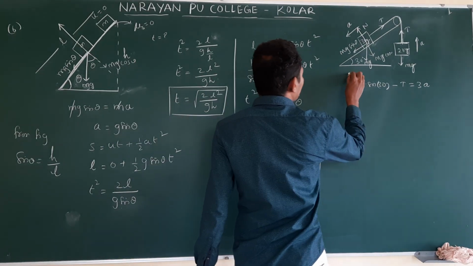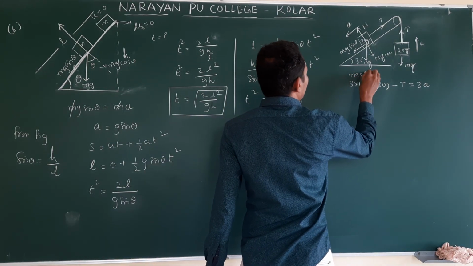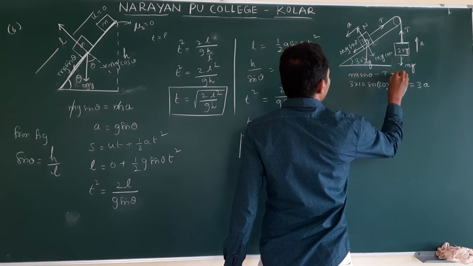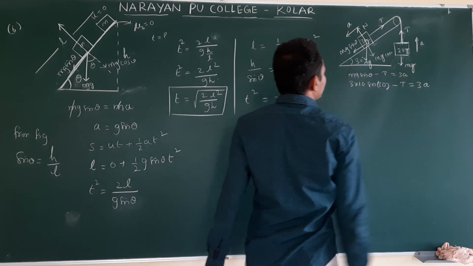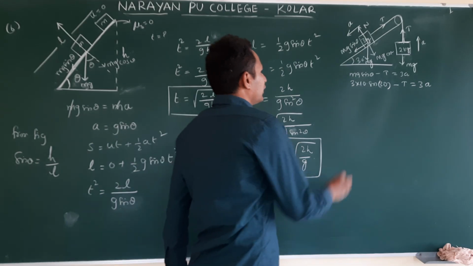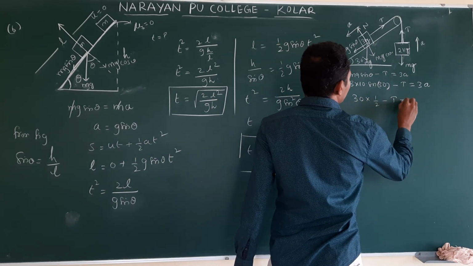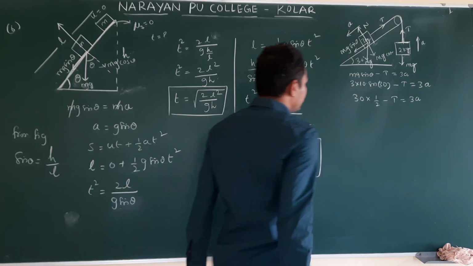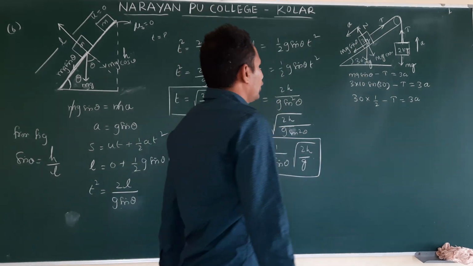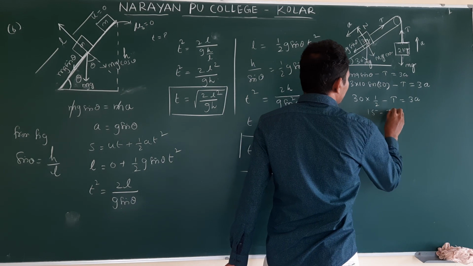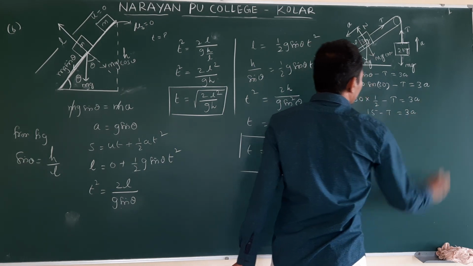This equation is mg sin theta minus t is equal to 3a. This will be 30 into 1 by 2 minus t is equal to 3a. So 15 minus t is equal to 3a.